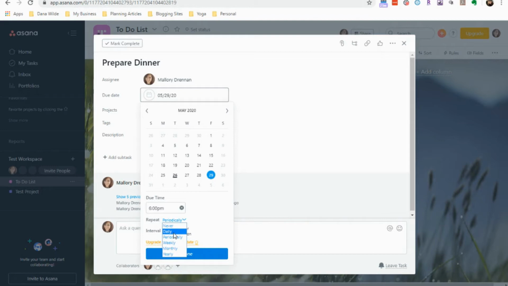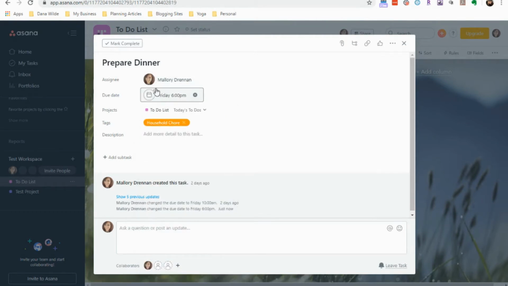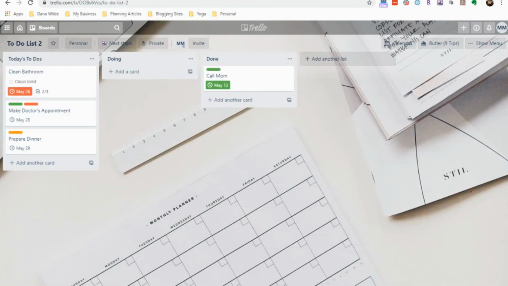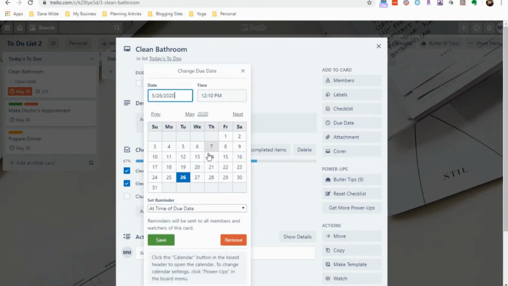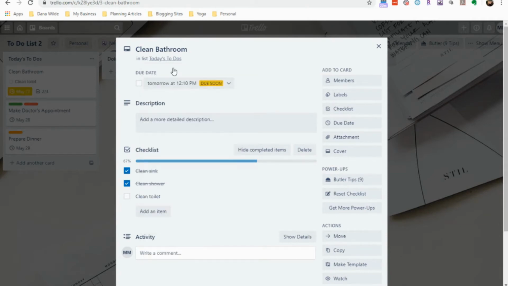So we're actually just going to have this repeat daily. But you could come in here and you could change it to weekly, and you could have it every weekday. So we could do it that way. Let's just do it that way for right now and hit done. So then you'll see this little icon up here that's showing that is a repeating task. So that is just something that is a little bit different than Trello. And if you go into Trello and we want this bathroom task to repeat every day, we would just come in here and have it repeat and pick the next day so that it repeats on that next day.